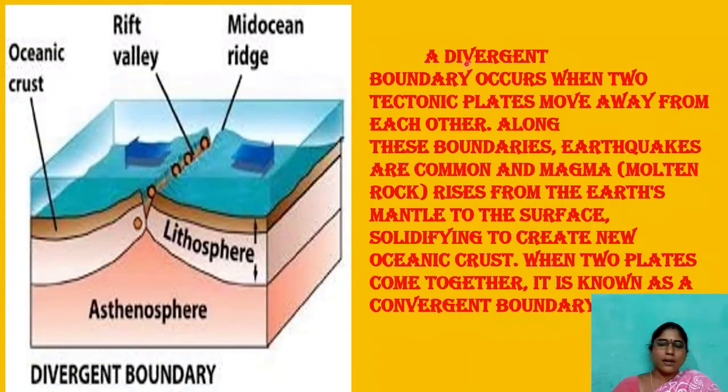And the second one is divergent boundary. A divergent boundary occurs when two tectonic plates move away from each other. Along these boundary areas, earthquakes are common, and magma rises from the Earth's mantle to the surface, solidifying to create new oceanic crust. When two plates come together, it is known as convergent boundary.